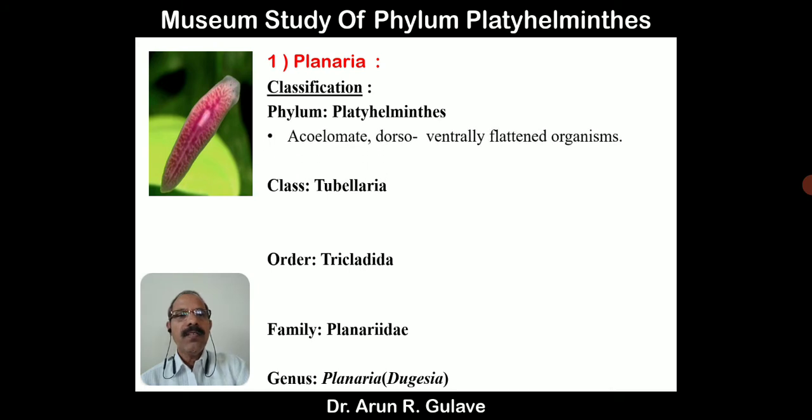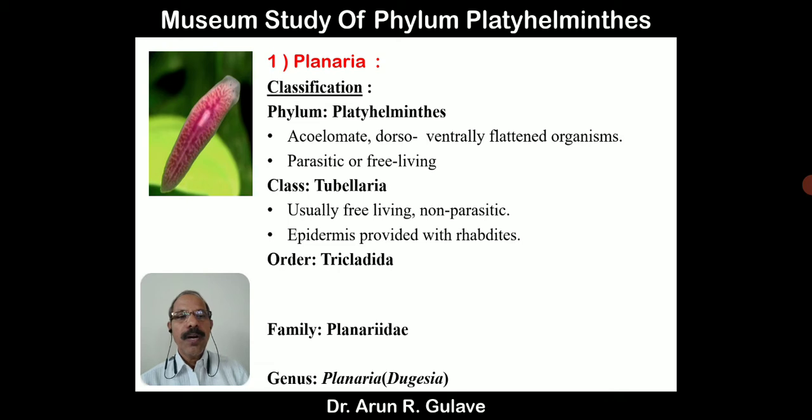Phylum Platyhelminthes: the body is dorso-ventrally flattened, and the animals are acoelomate, or without coelom. They are parasitic or free living. This is the reason they are included in the phylum Platyhelminthes. Turbellaria: the class of Planaria is Turbellaria. Usually it is a free living animal, not a parasitic one.